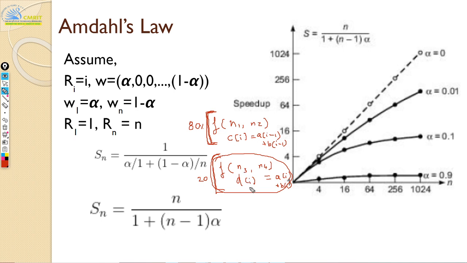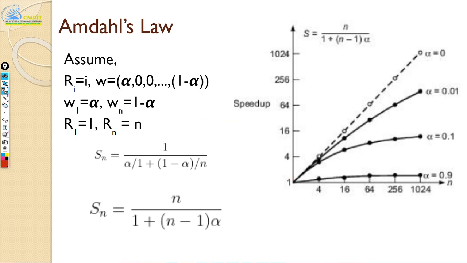Even if you have thousands and thousands of processors, you cannot optimize this sequential portion. Only the portion which can be optimized, that fraction is what will give you the speedup. So that's what your Amdahl's law says.